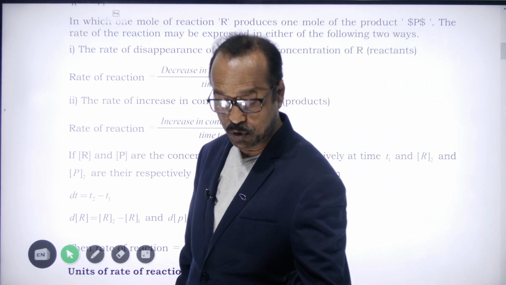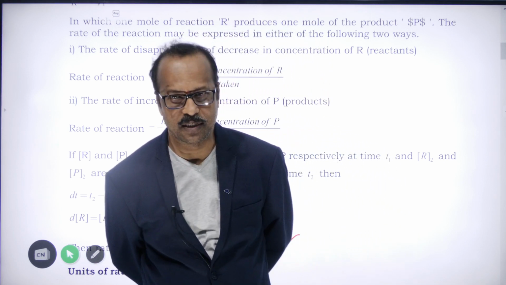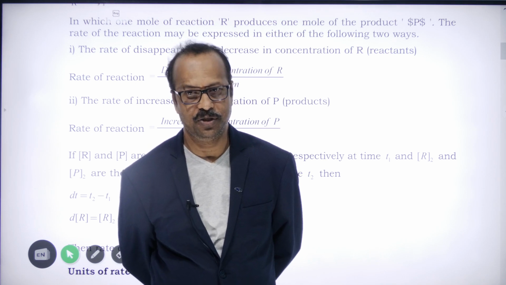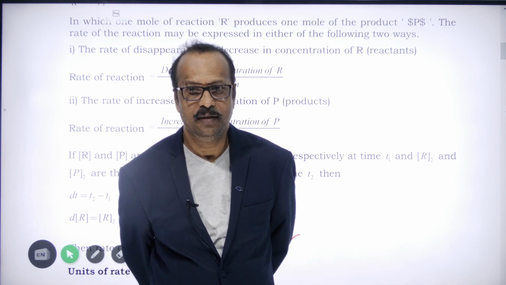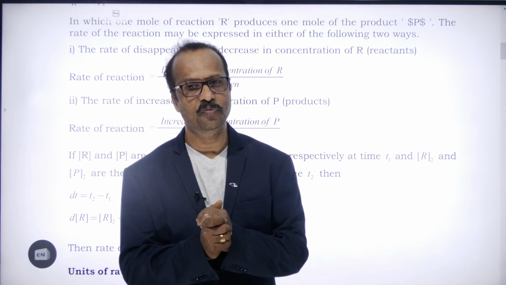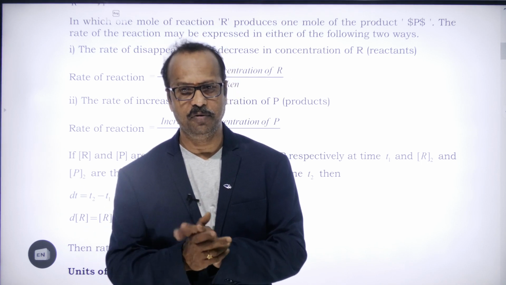So students, from this we come to know that the rate of reaction can be measured in two ways, right? First, the decrease in the concentration or amount of reactants per unit time, for that, how much time it will take.